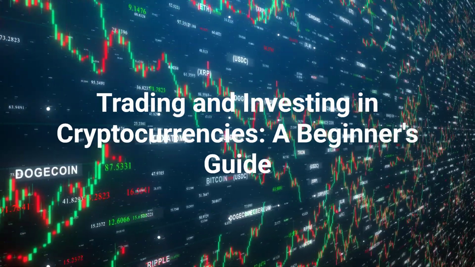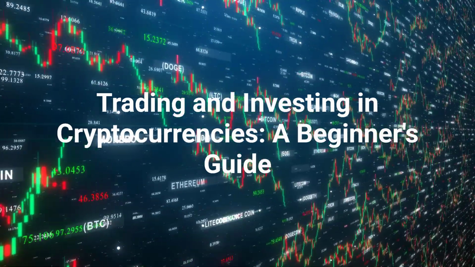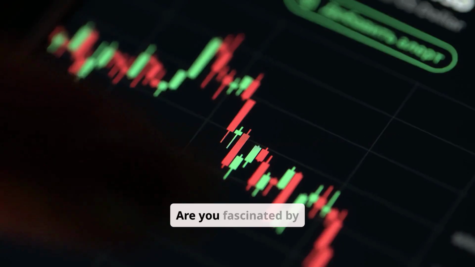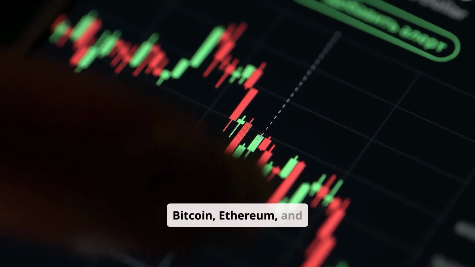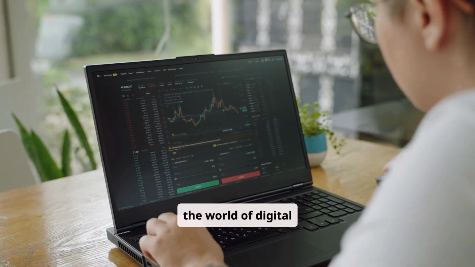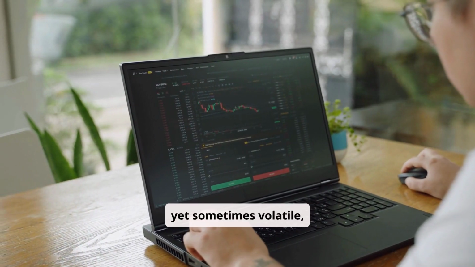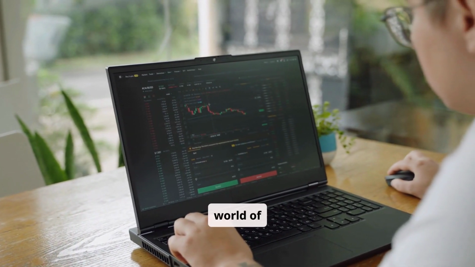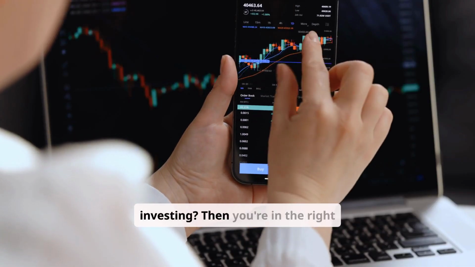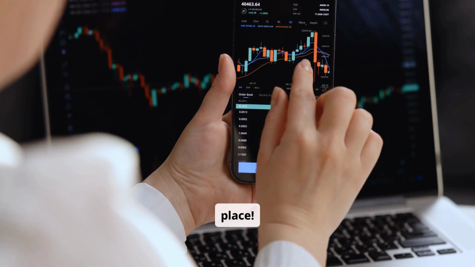Trading and Investing in Cryptocurrencies, a Beginner's Guide. Are you fascinated by Bitcoin, Ethereum, and the world of digital assets? Want to learn how to navigate the exciting yet sometimes volatile world of cryptocurrency trading and investing? Then you're in the right place.